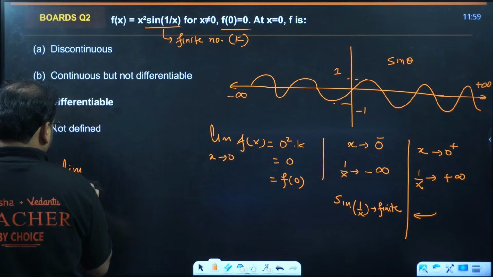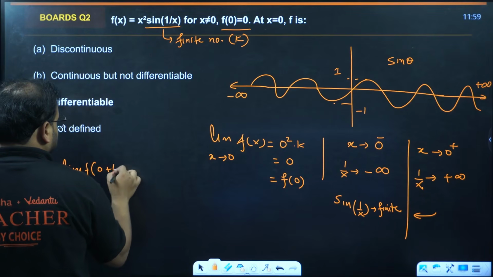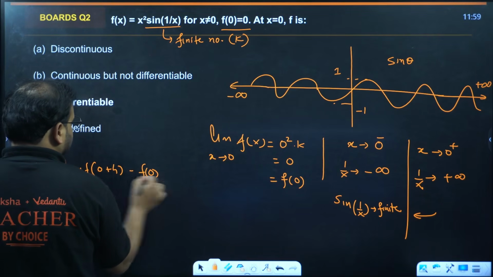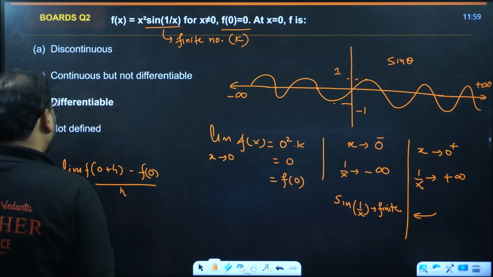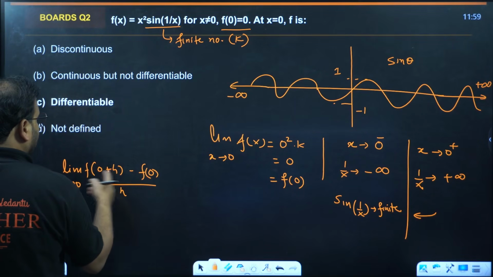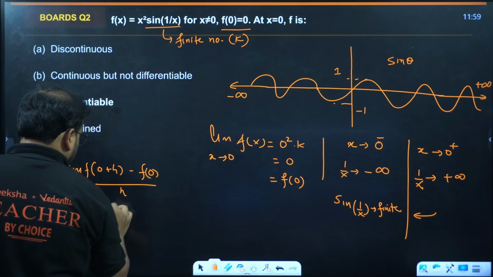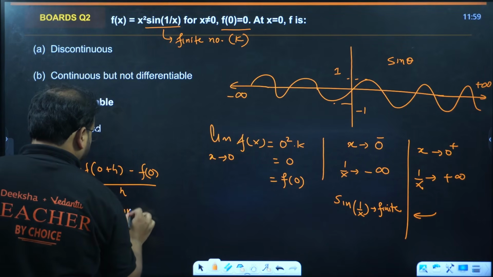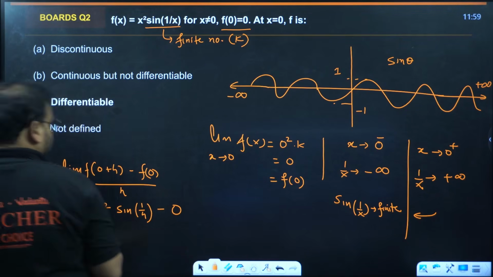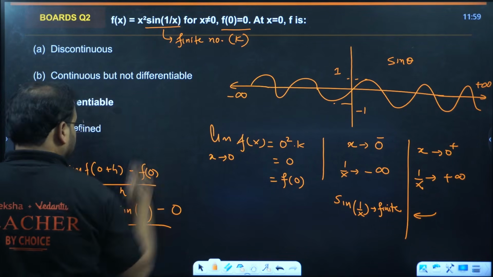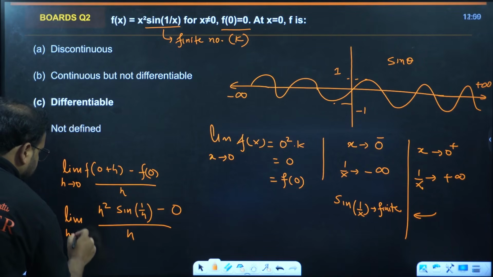So h tends to 0, f of 0 plus h minus f of 0 upon h. If you apply this, you'll have f of h, which will be h square sine of 1 by h minus 0 upon h, because f of 0 is given as 0. Limit h tends to 0.